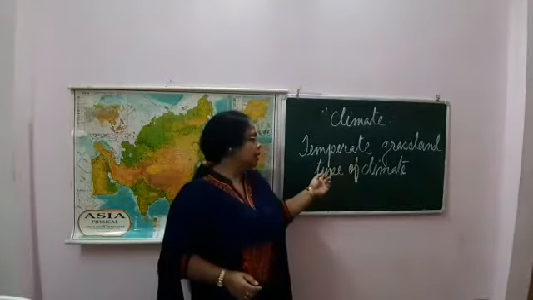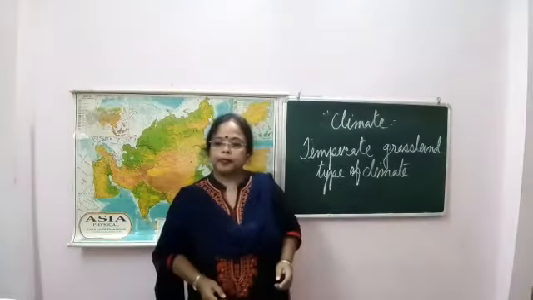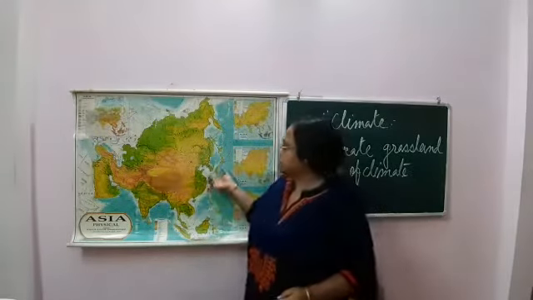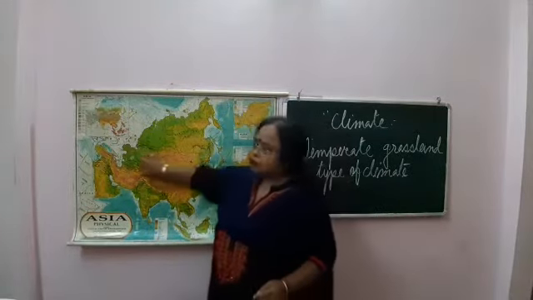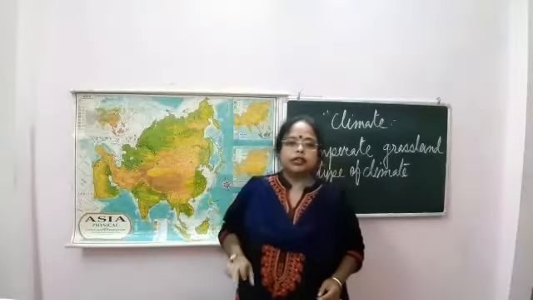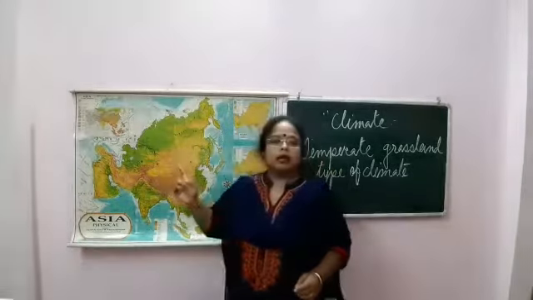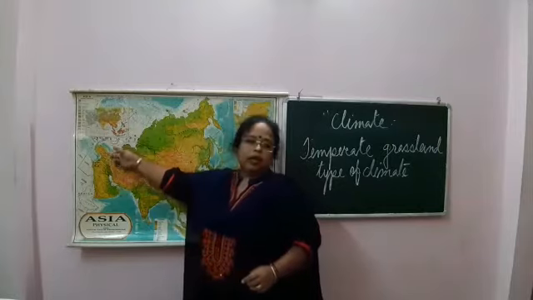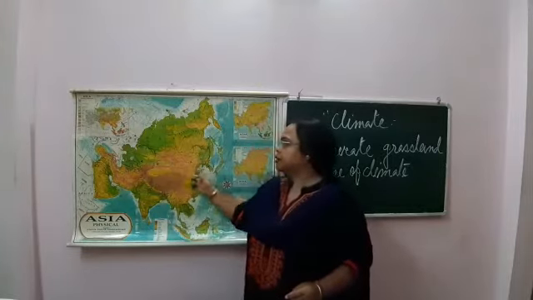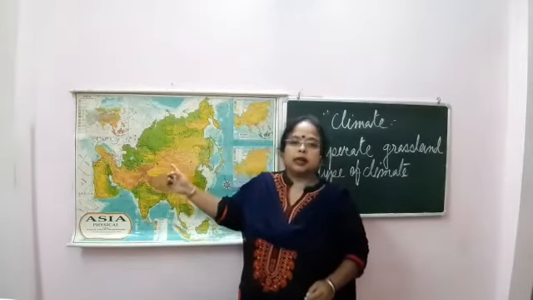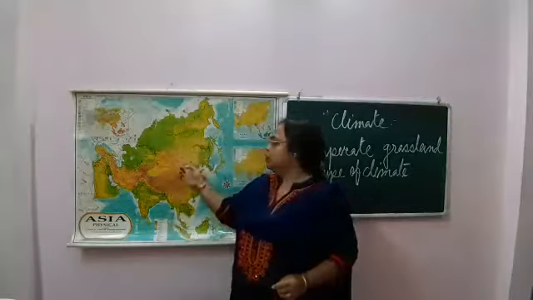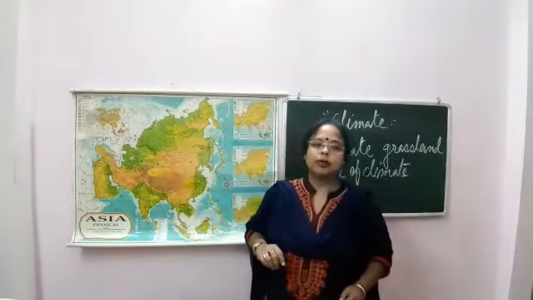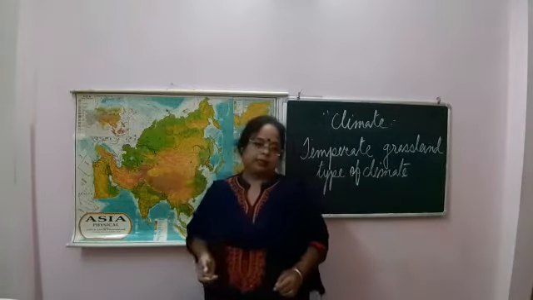Next is the temperate grassland type of climate. So the temperate grassland type of climate, we have found in Eurasia, where it is known as steppes. This grassland extends from Ukraine. You have seen that from Ukraine slowly it is coming this side, and the places are Siberia, Eastern Mongolia, then Kazakhstan, here Kazakhstan, Uzbekistan, Turkmenistan are under this region.